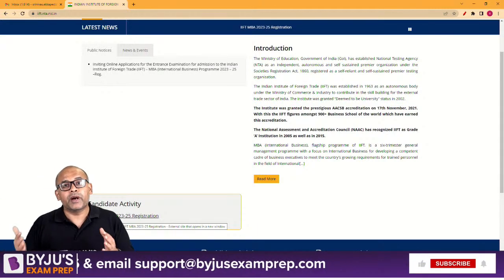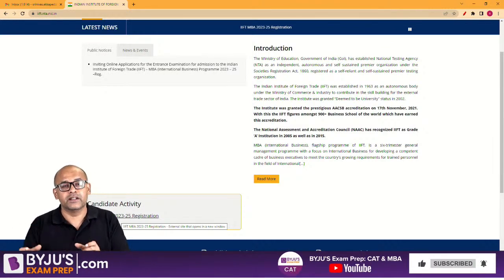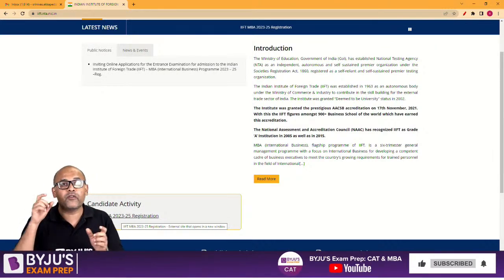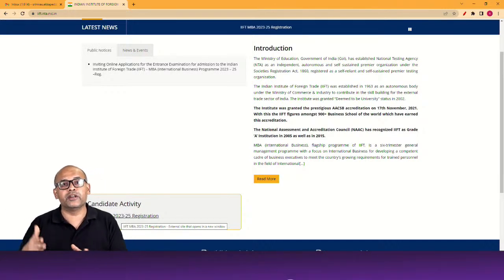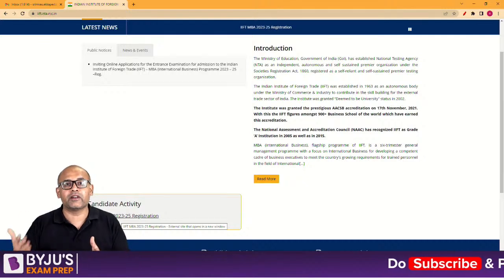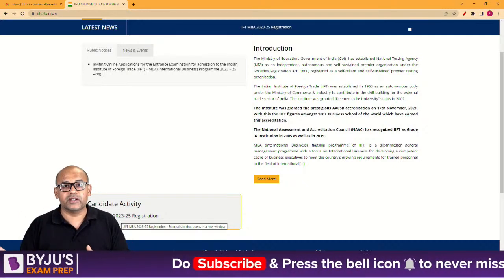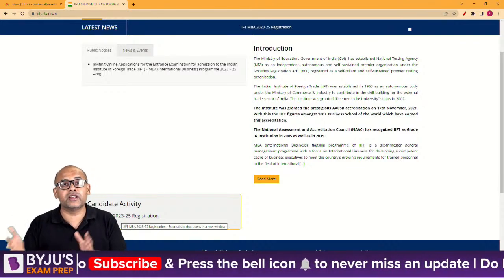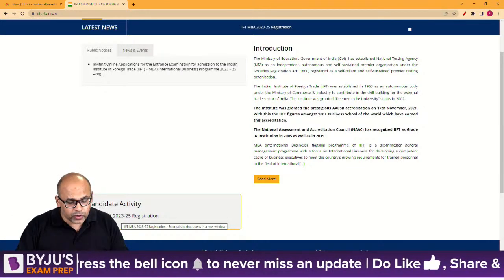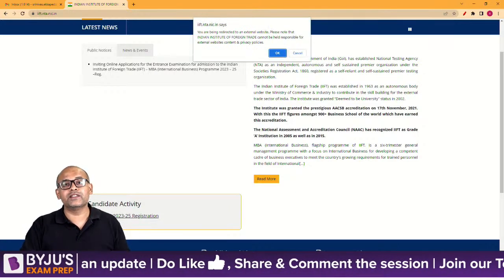It's the same. But IIFT does not say IIFT 22. They don't use the word IIFT year. They only talk about IIFT for the academic year 23 to 25. So that's how they do it. Whereas CAT, you can see every year they say CAT 20, CAT 21, CAT 22, CAT 23 and so on and so forth. CAT does not use the academic year, whereas IIFT uses the academic year. They don't use the year of the exam. So don't worry. Basically the bottom line is just go to the bottom left and click on this.